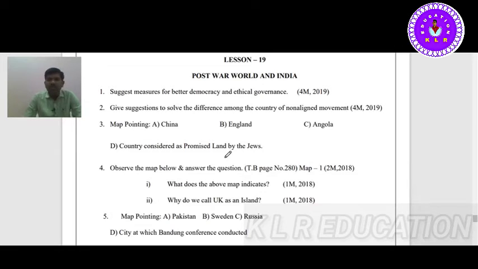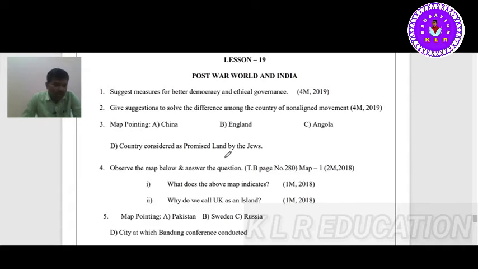Give suggestions to solve differences among the countries of the non-aligned movement. First of all, discussions, negotiations, peace treaties can be very fruitful for the non-aligned countries.